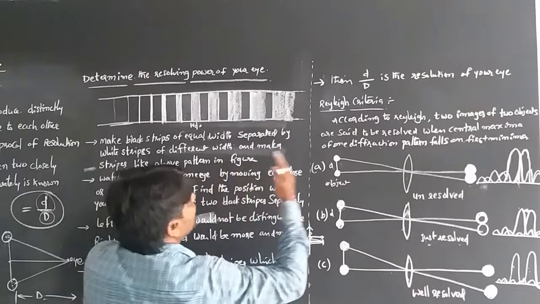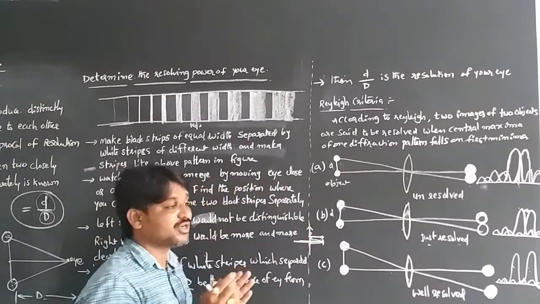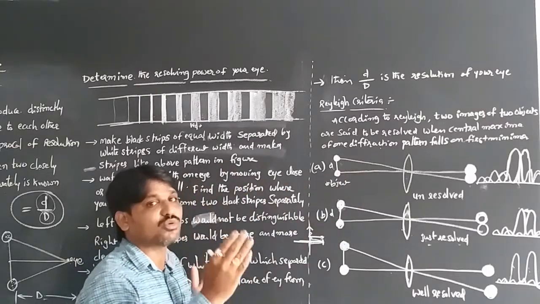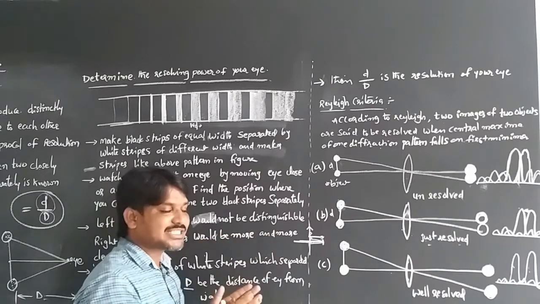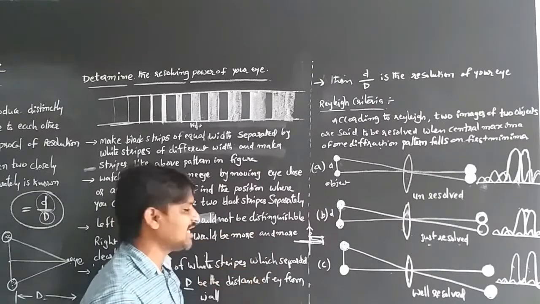And the right side black strips we can see distinguishably, because the width between the black strips goes on increasing. So that's why the black strips can be seen more and more clearly.